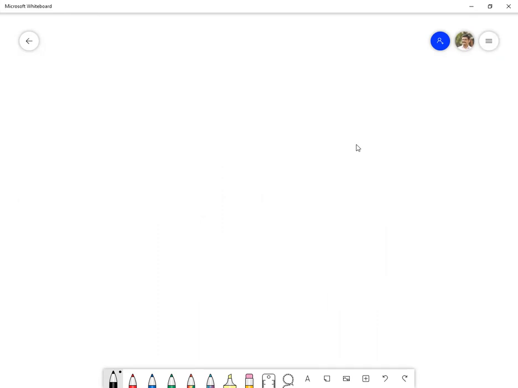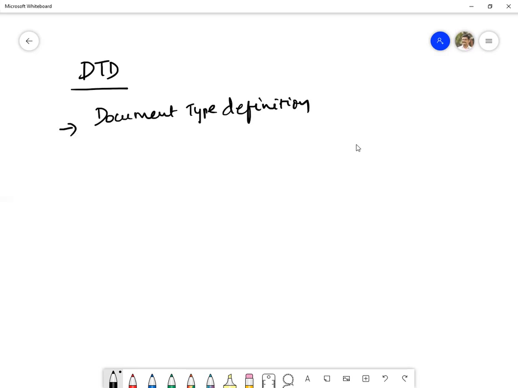Next we are going to discuss DTD. It is nothing but document type definition. Okay, document type definition. So this is the first method of validating the XML document. Validating the XML document is nothing but structuring your XML document.